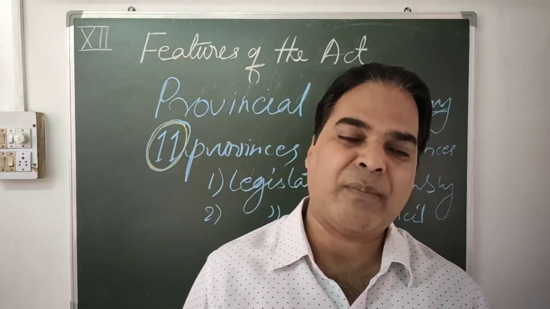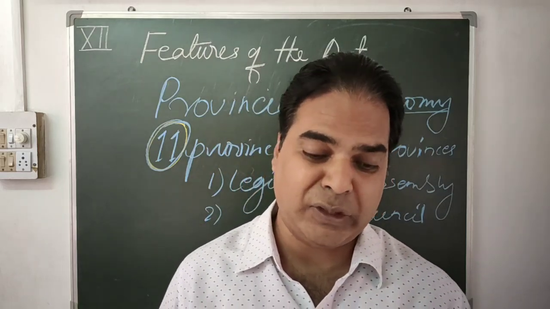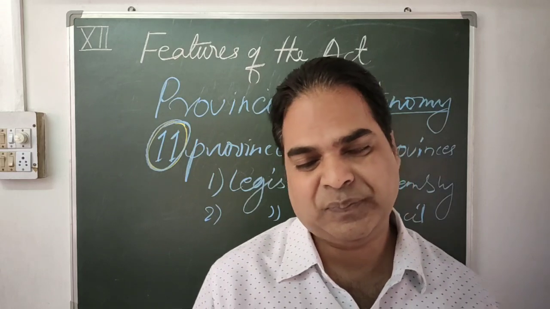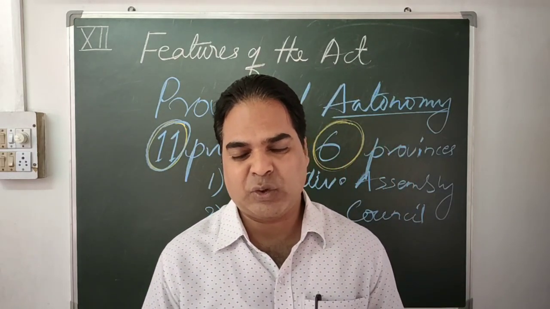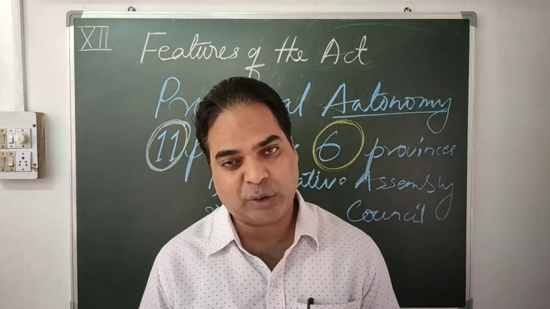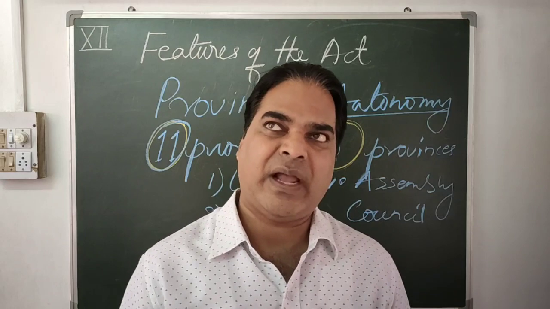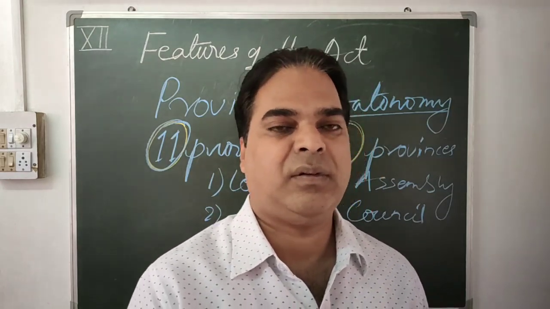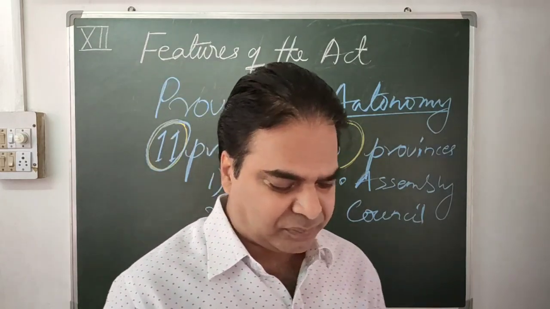Provinces were free from outside control and interference in a large number of matters. So these two were autonomy. That is why provincial autonomy was first given in 1935.